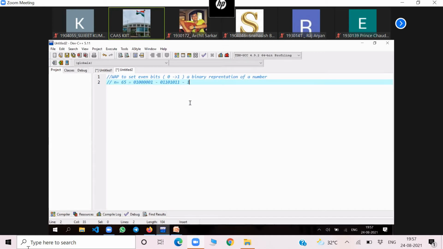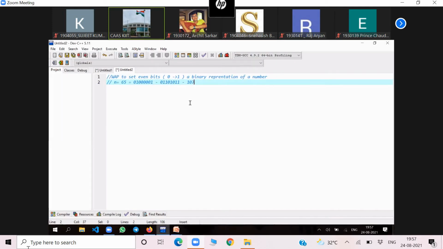So if I enter 65, the output should be 107 after setting the even bits of the binary representation of the number.